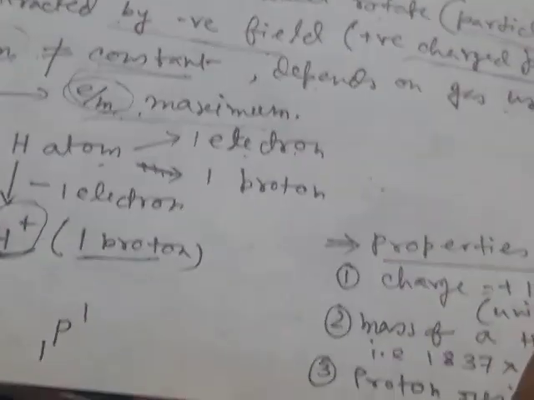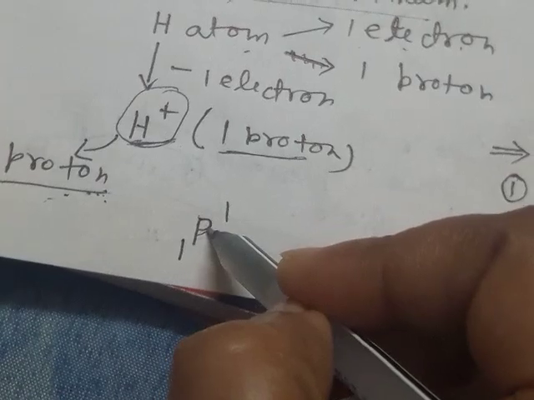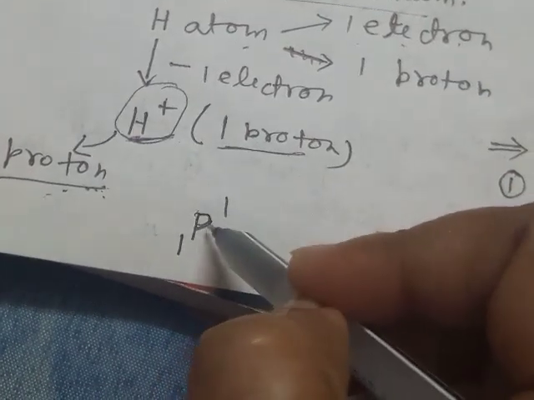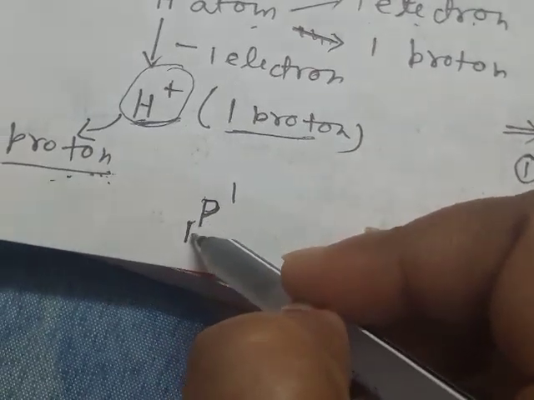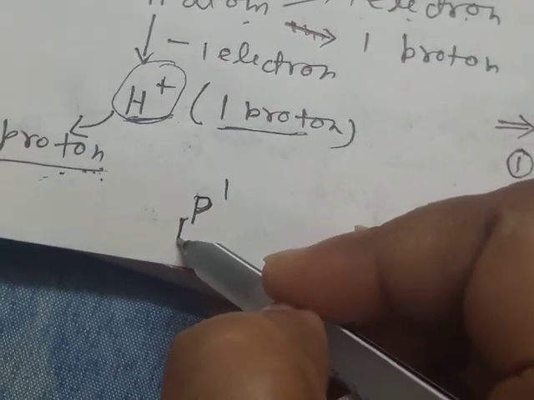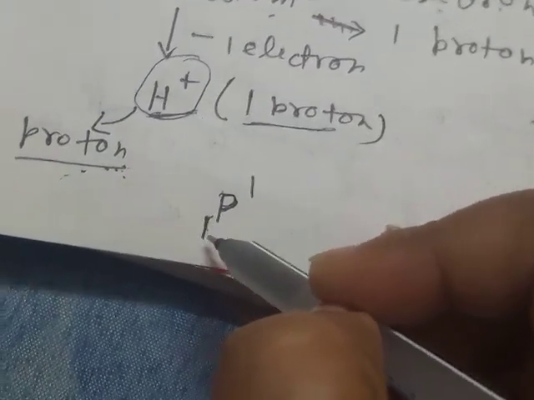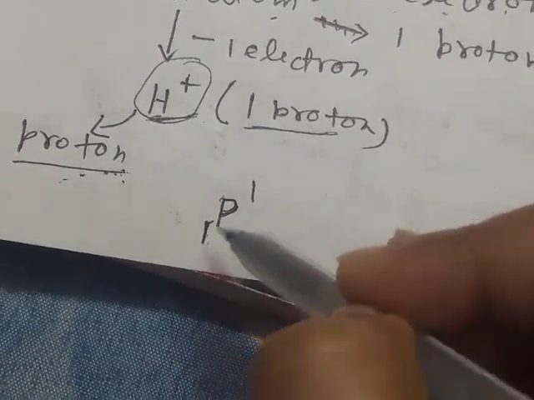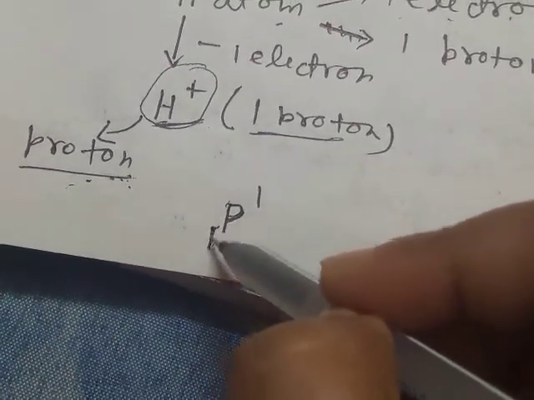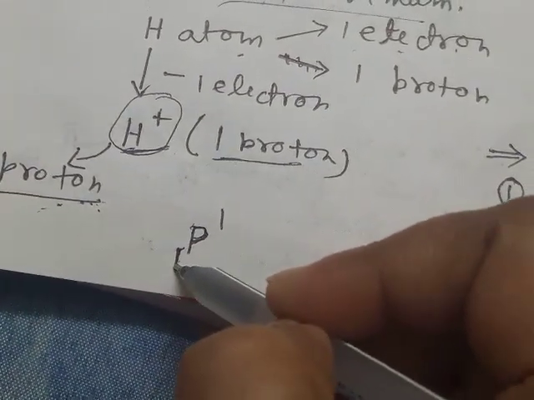And the representation of proton is given by P at the center, and at the bottom left side there is written 1, and this 1 denotes the charge, that is, proton has unit positive charge.